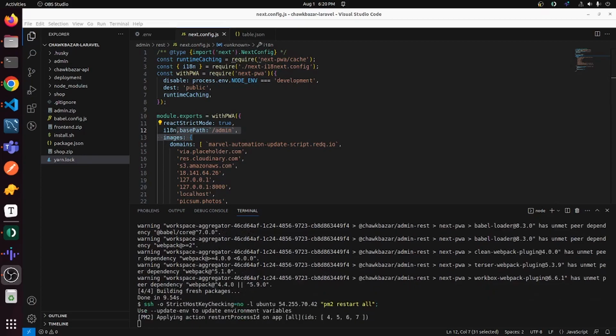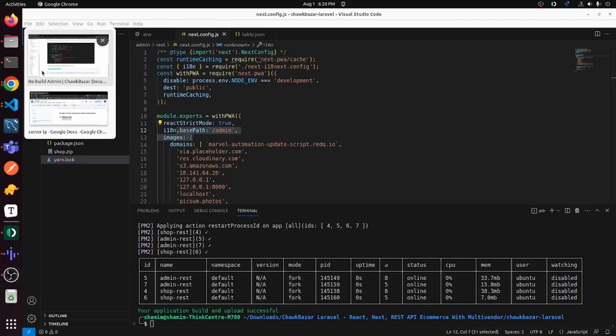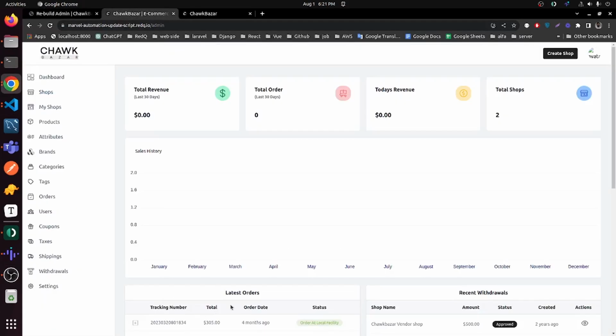We don't recommend the auto script process. If you find any problem, then you can try the manual deployment process. Now refresh the page and you can see recent orders.